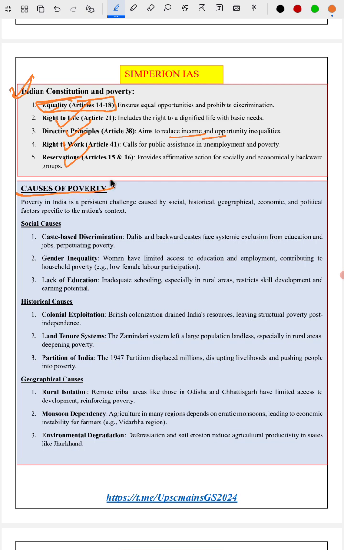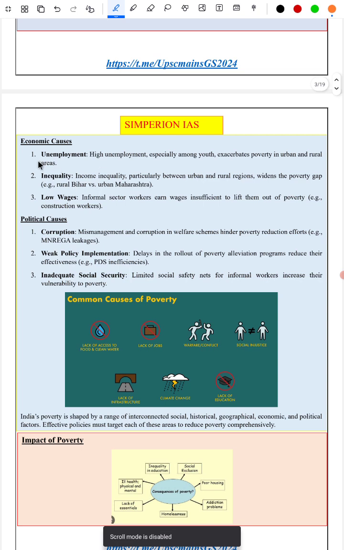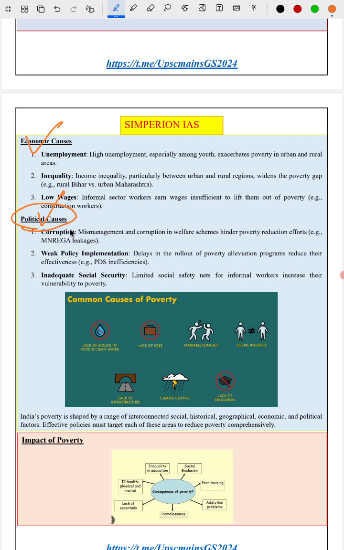Then we discussed the causes of poverty. We divided the causes of poverty into social cause, historical cause, geographical cause, economic cause, and political cause. And we have discussed 3 points under each of the side headings. We are given explanations, like under political cause, there is corruption, like NREGA leaks. We are either given examples or facts. We are given a pictorial representation as well.